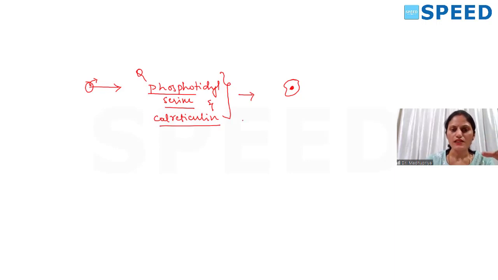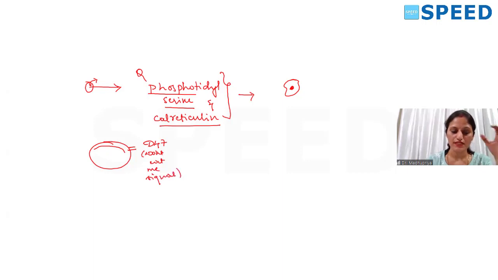Okay, now you can ask me, are these not present in the plasma membrane of a normal cell? They are present. They are present on the inner surface. Okay, they are flipped across and exposed, which attracts these efferocytes only after apoptosis. Healthy cells actually contain CD47. This is sometimes called the don't eat me signal.